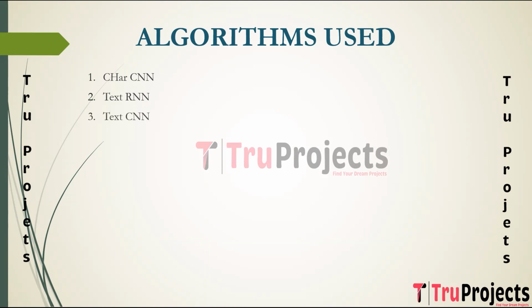Coming to text CNN, text CNN applies convolutional operations to text data, extracting hierarchical features through various convolutional layers. It is particularly useful for capturing local patterns and identifying significant textual features. It is employed to capture local features and relationships between words, contributing to the sentiment analysis process by identifying relevant patterns in the textual data.